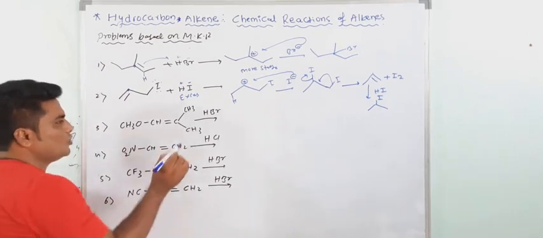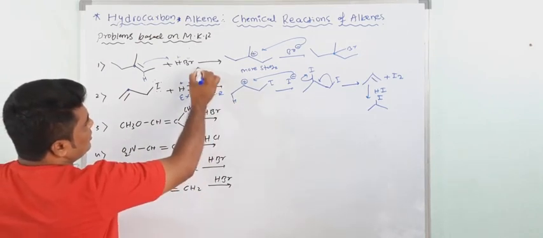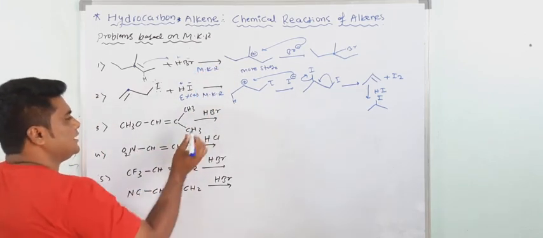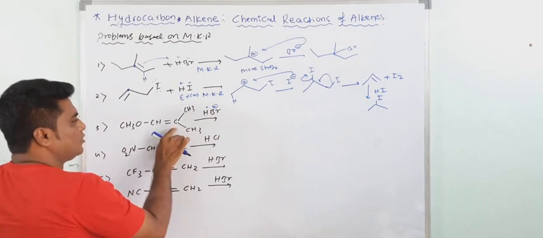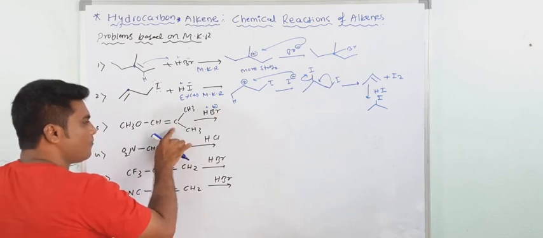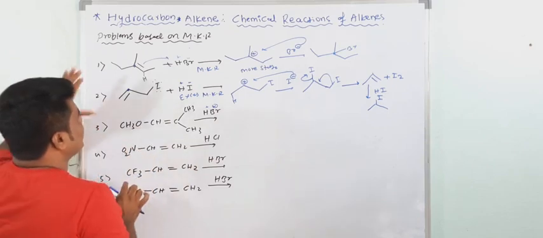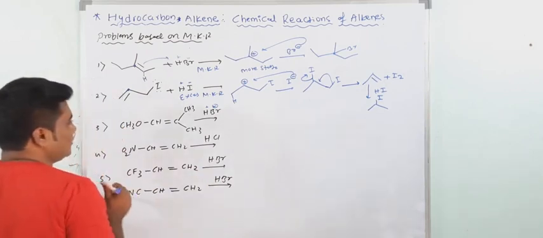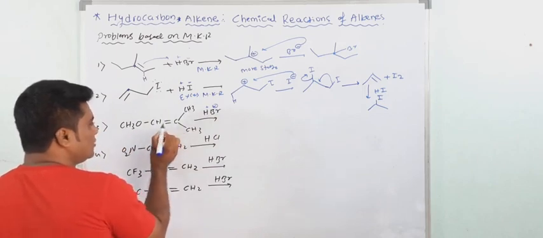Now see in this case. If we use the Markovnikov rule directly, here this is according to MKR, here also MKR. But if we use the Markovnikov rule, the Br goes to that carbon atom which contains fewer hydrogens. Fewer hydrogens means here one hydrogen is there, here there is no hydrogen. It means bromine goes here. You will get the product, but that is a wrong answer. We have to see because it contains a heteroatom. Here there is no heteroatom. So in this case we have to see the stability of the carbocation. See here, from the two carbocations, first, if the protonation takes place at this point, no carbocation forms here.